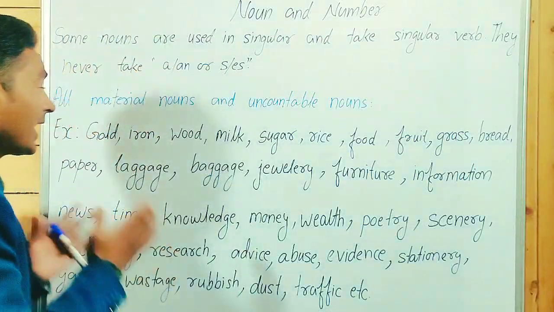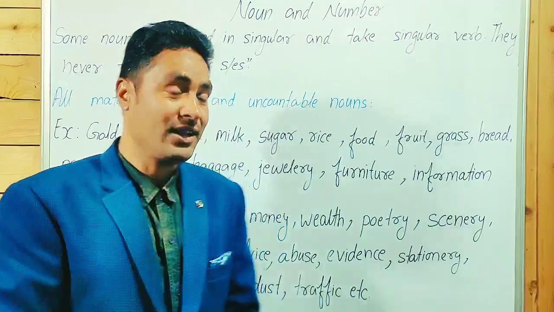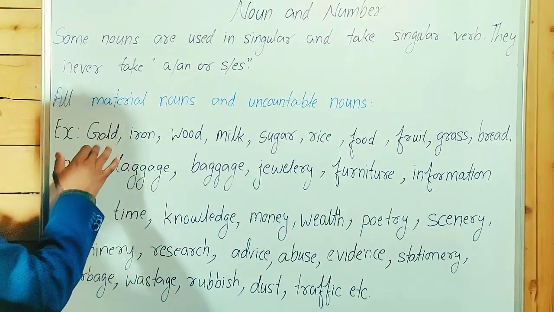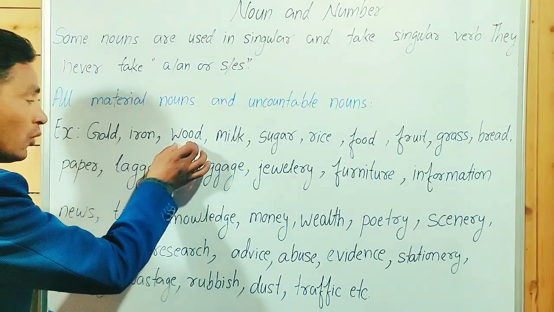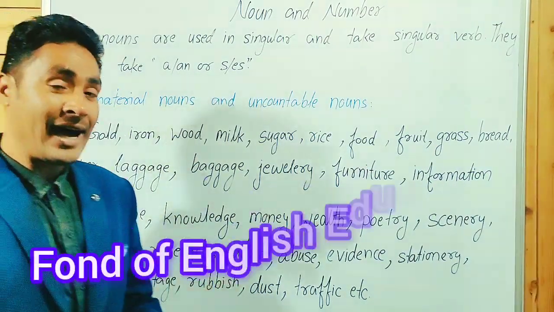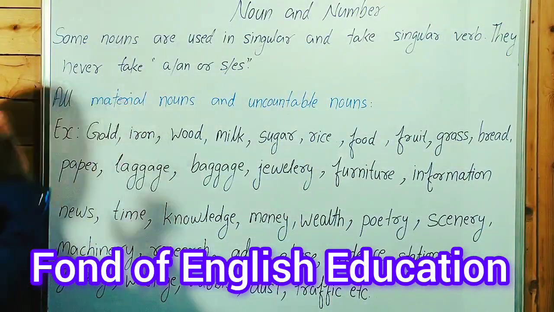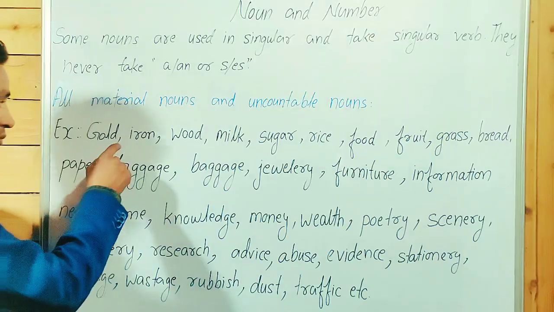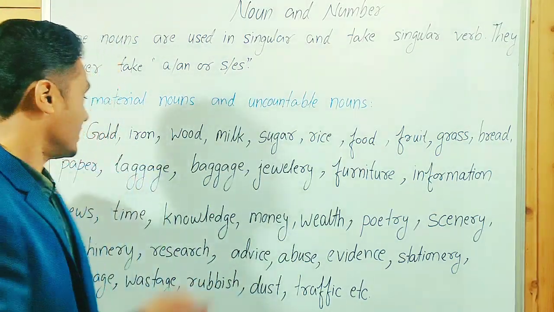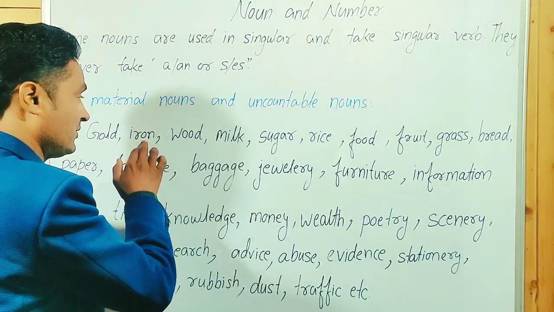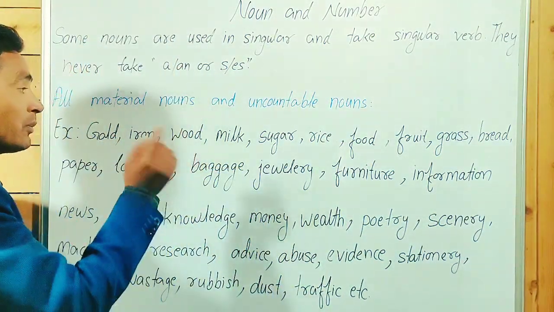Guys, point to be noted, we can't add s or es to form a plural. We can't write I have a gold. No. We can't write I have a food, I have a wood. We can't use an article before an uncountable noun or a material noun. Gold, always uncountable. Iron, always uncountable. Wood, we can't say I need a wood, not a wood, we can't make woods.